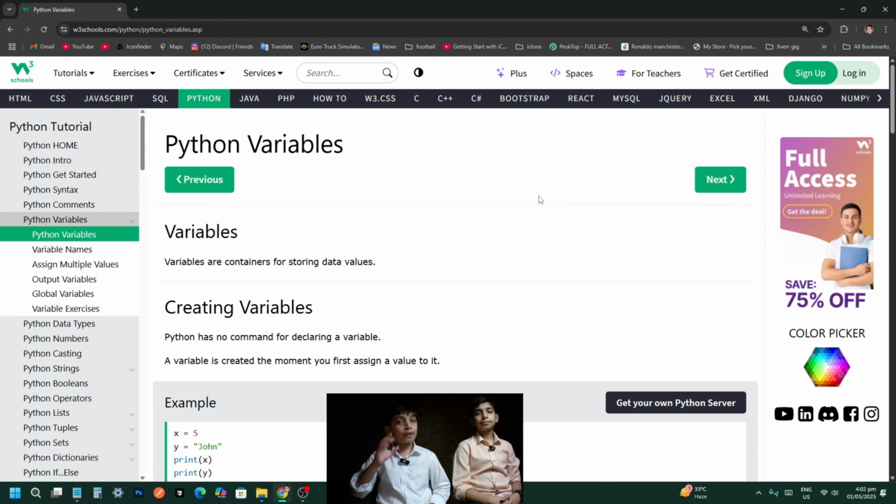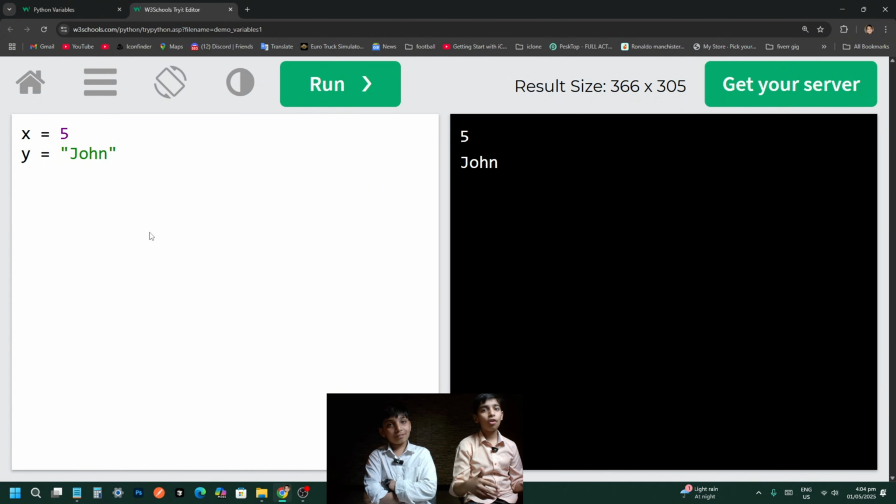So what are variables? Variables are a temporary memory, a temporary container in our memory that has a value and a user-defined name. So here is an example of creating a variable. This is how to make a variable. X is the name of the container and the 5 is the value in the container, and Y is the name of the container and John is the value in the container.